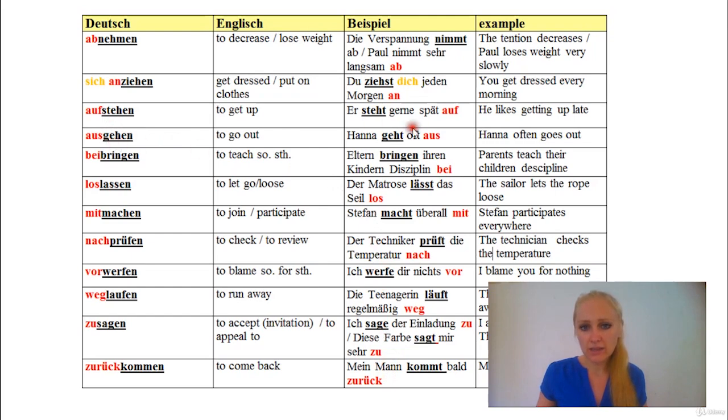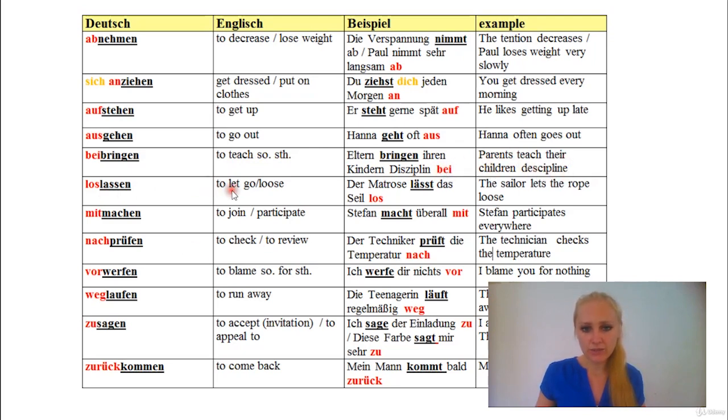Aufstehen, we just looked at that. Ausgehen means to go out. Hannah geht oft aus. Hannah often goes out. Again, you conjugate the word gehen. The actual word here is gehen, to go, and then the prefix comes at the end. Beibringen, to teach someone something, but beibringen is not like teaching something at school or in a lesson. It's more like learning by doing, or what parents teach their children, or maybe what you teach your friends. It's not an official class. For that we use beibringen, to teach someone something. Eltern bringen ihren Kindern Disziplin bei. Parents teach their children discipline. Again, the prefix at the end.